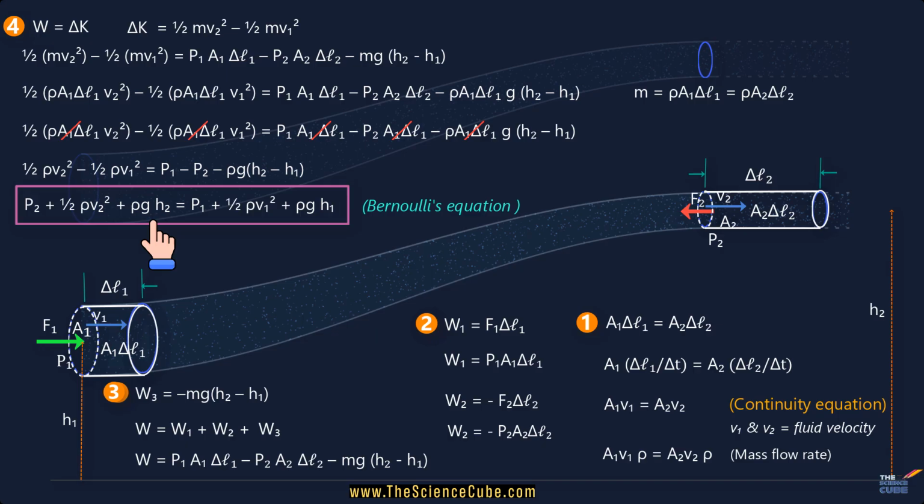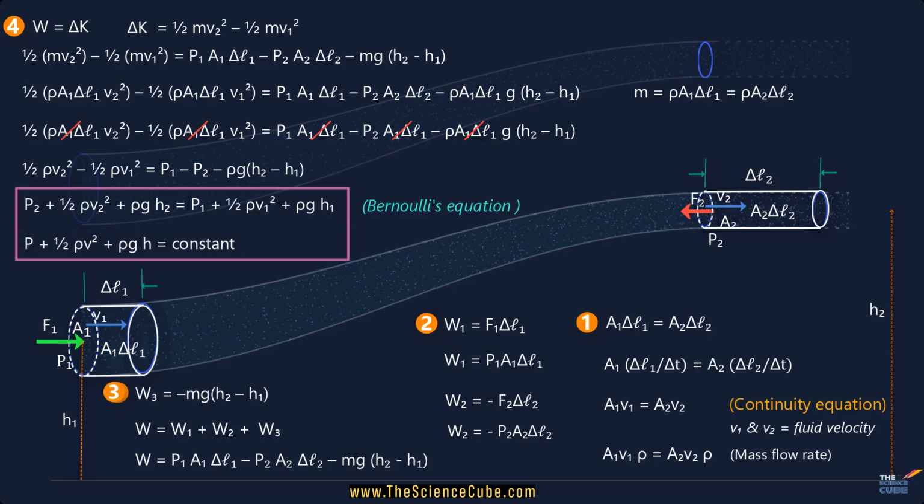And since points 1 and 2 can be any two points along a tube, Bernoulli's equation can also be written as P plus half rho V squared plus rho g h is equal to a constant. That is, this expression is a constant at every point in the fluid, where h is the height of the center of the tube above the fixed reference level, rho is of course the density, and v is the velocity at this section.